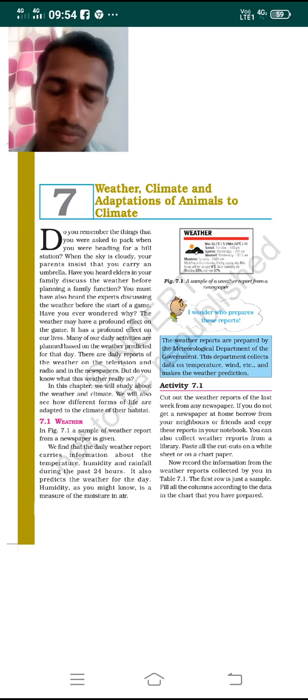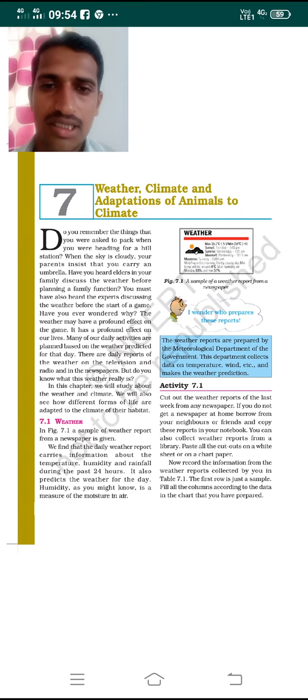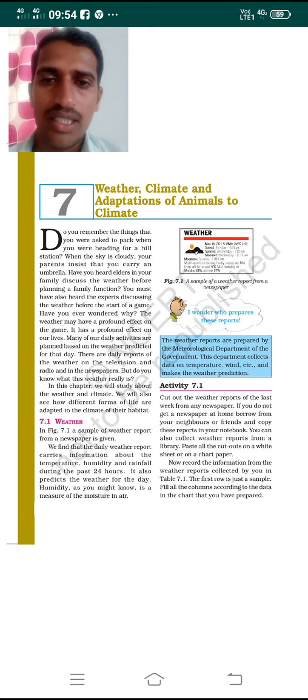Whenever you would like to travel to any hilly stations, you will be asked to pack different things in order to keep yourself very warm. Why are you asked to do so? This is because the hilly stations are much colder. Whenever the weather is very cloudy, you will be asked to carry a thing which can protect you well, like an umbrella.